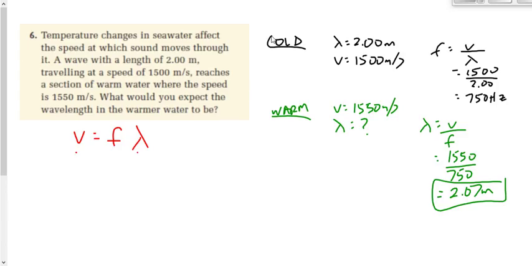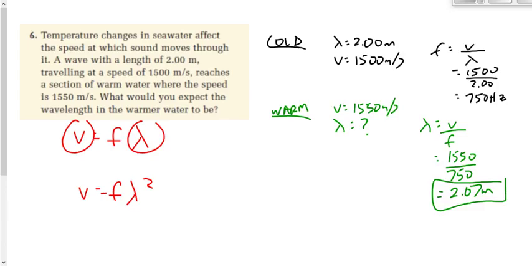If it wasn't a linear relationship, in other words, if it was v is equal to f times lambda squared, then a ratio wouldn't work. Or if it was v is equal to f times the square root of lambda, or v is equal to f over lambda, then the ratio thing wouldn't work. And clearly, there's lots of equations that we do that have a squared in them, or an inverse relationship in them.